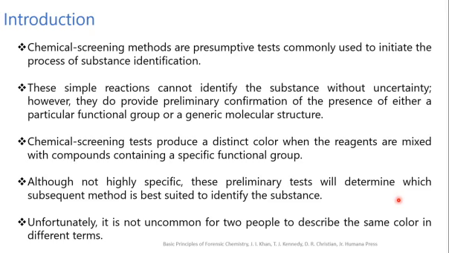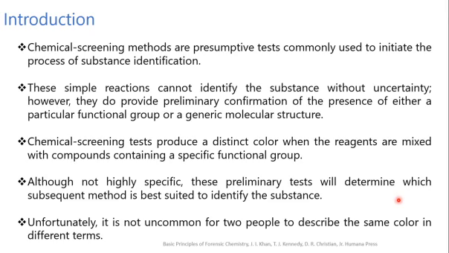These simple reactions cannot identify the substance without uncertainty. However, they do provide preliminary confirmation of the presence of either a particular functional group or a generic molecular structure. For example, if a functional group comes in contact with, or reacts with, some kind of coloring reagent, it will form a definite color. So that is the identity of that particular substance.